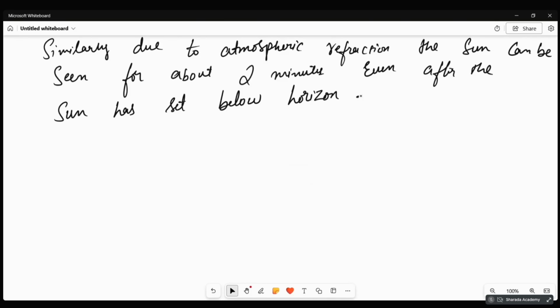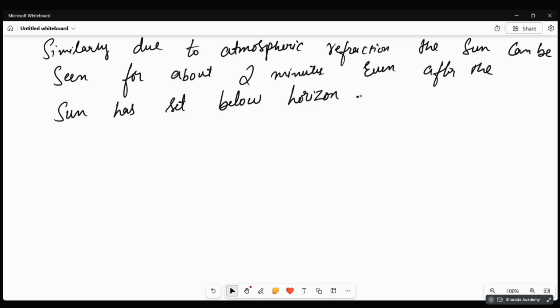Then the apparent distance of the star from us is more than the actual distance. That is also due to atmospheric refraction. And we see the sunrise 2 minutes earlier, and the sunset 2 minutes delayed. This is also due to atmospheric refraction.